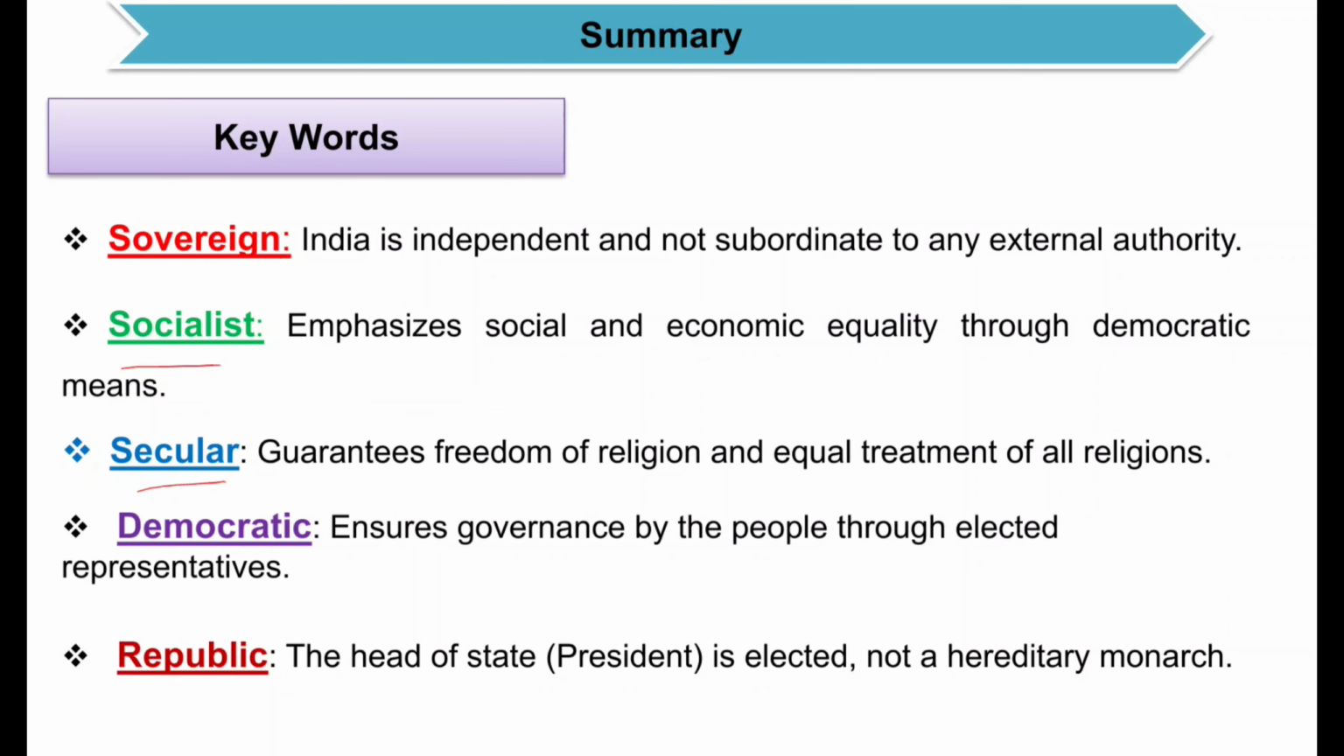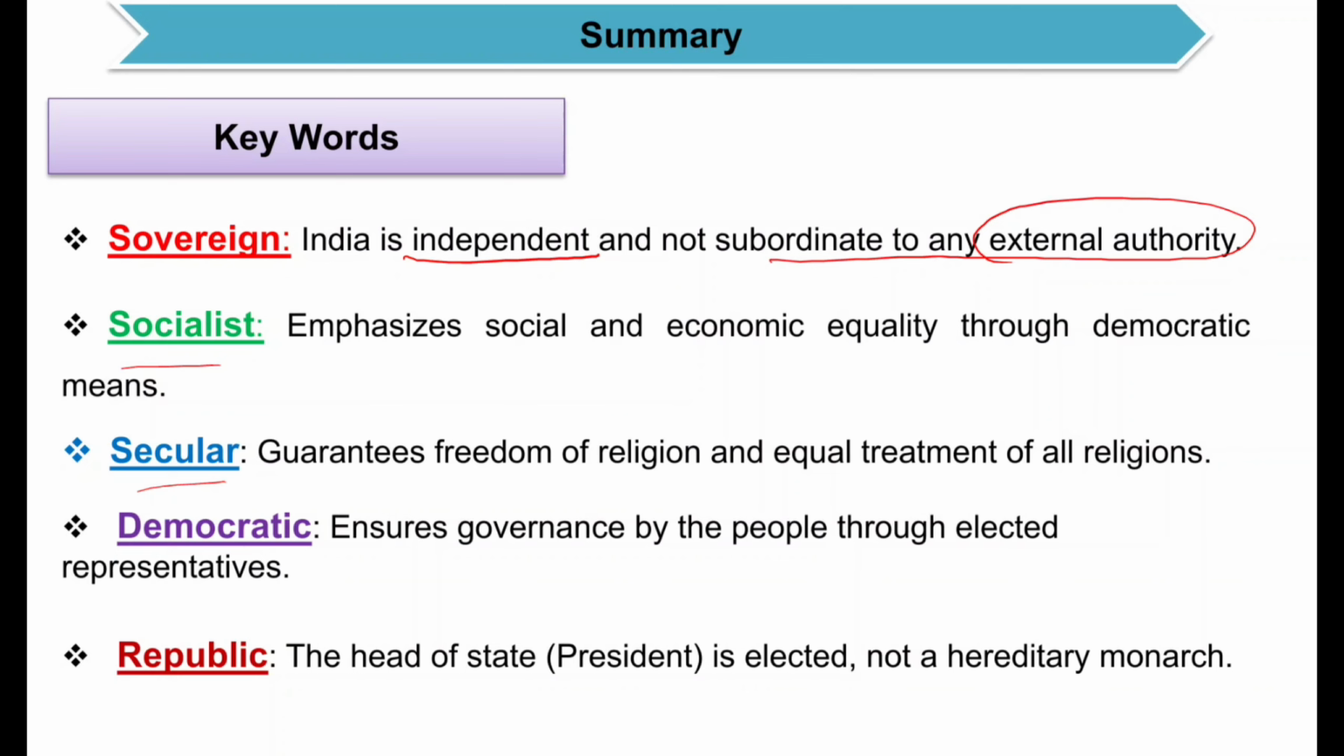the preamble declares India to be a sovereign state, which means that India is totally free. It is free from any control, whether internal or external. It is an independent state. India is an independent state and not subordinate to any external authority. That means it is free, internally as well as externally.